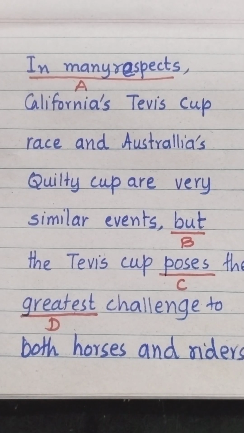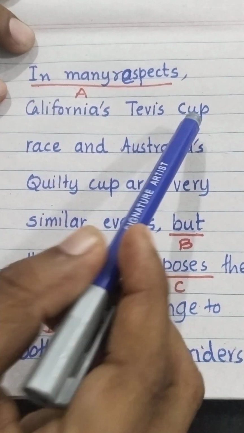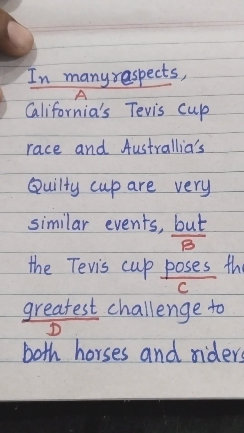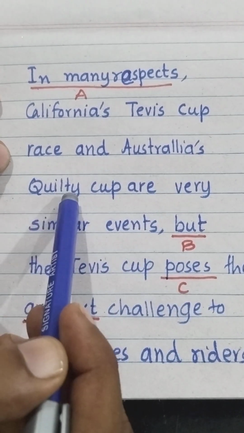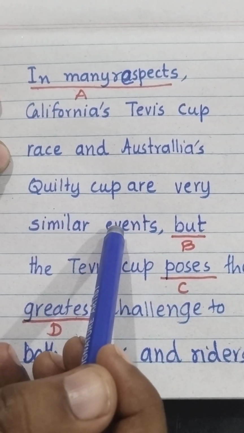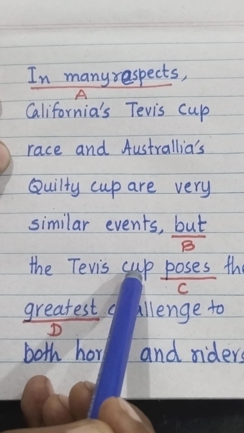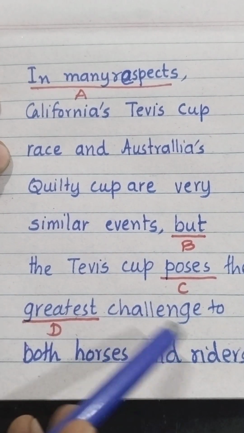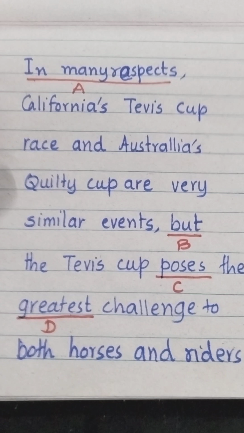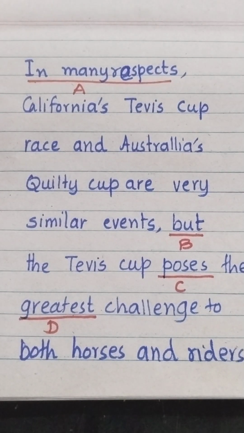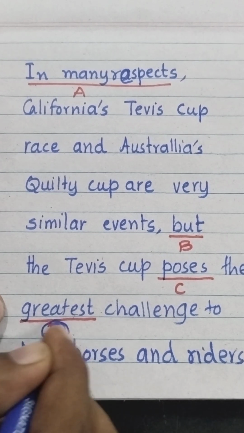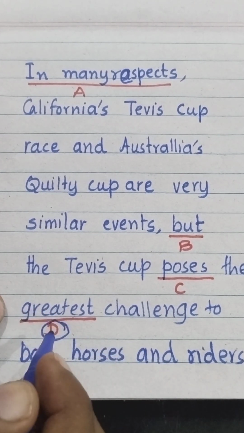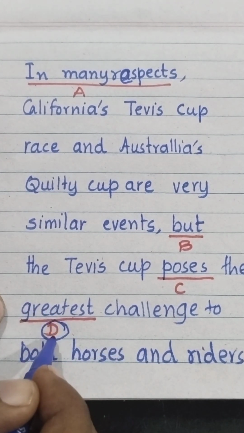Look at the sentence. In many respects, California's Tavis Cup race and Australia's Quality Cup are very similar events, but the Tavis Cup poses a greatest challenge to both horses and riders. Now comparison is there between two World Cups, so we don't use superlative degree of adjective, we use positive degree. So option here, greater will be used, not the greatest.